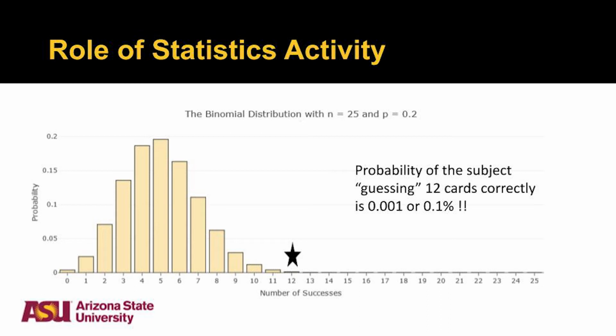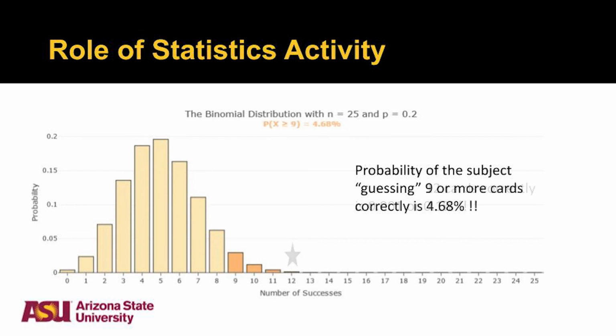So what's more likely here? That they don't have ESP and they just by chance got 12 cards right, or maybe they have ESP. So that's where we're going with our hypothesis, and that's what statistical analysis helps you decide.